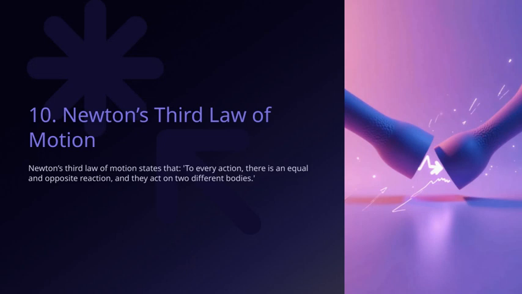Newton's third law of motion is a fundamental concept that really helps us understand the interactions between objects. It states that for every action, there is an equal and opposite reaction. Now, what does that mean in practical terms? It means that whenever one object exerts a force on another, the second object exerts a force back on the first, and these forces are always equal in strength but opposite in direction.